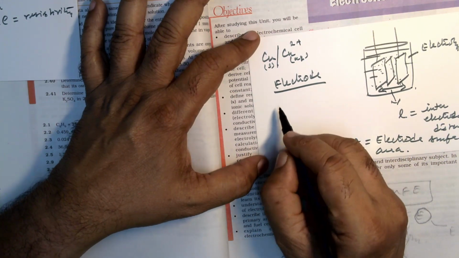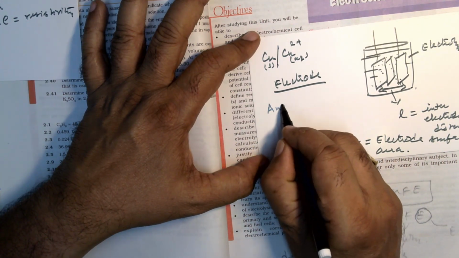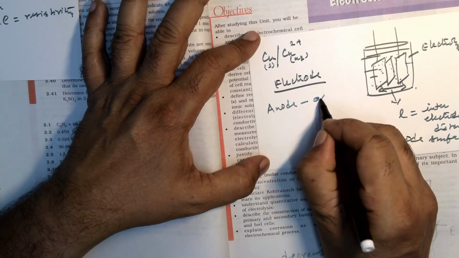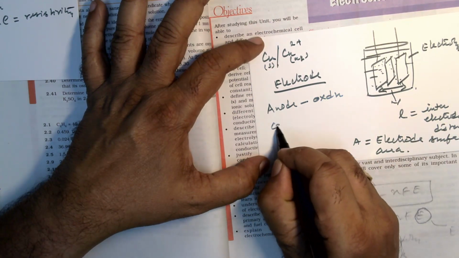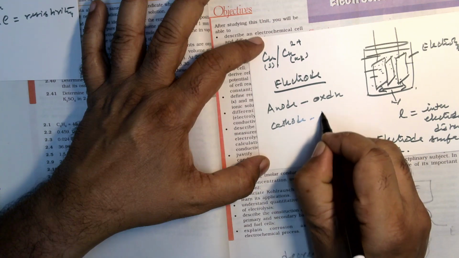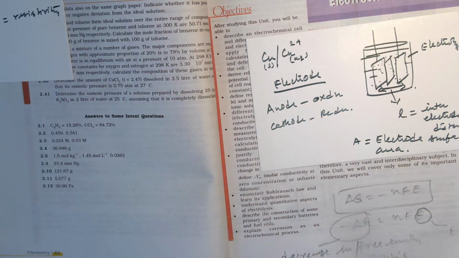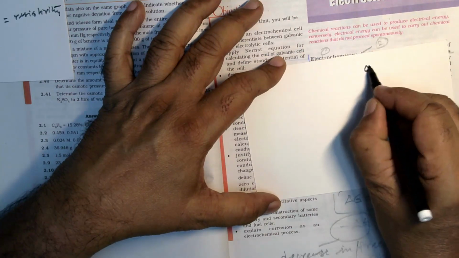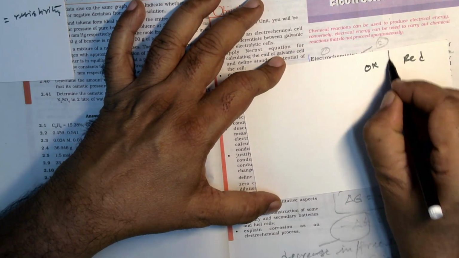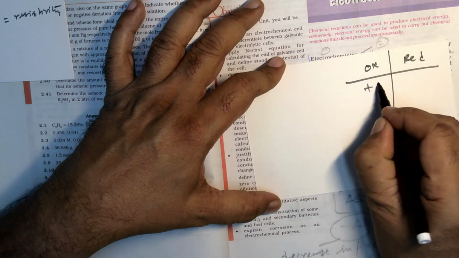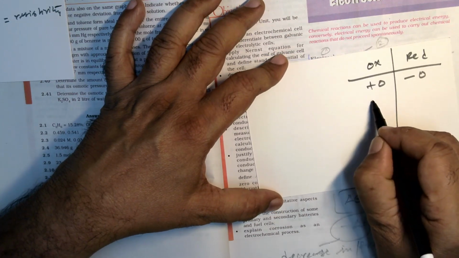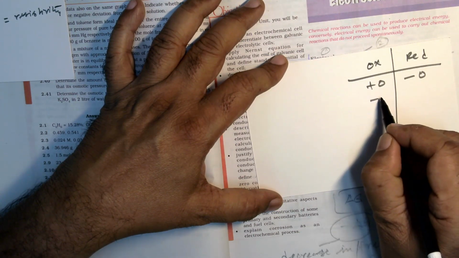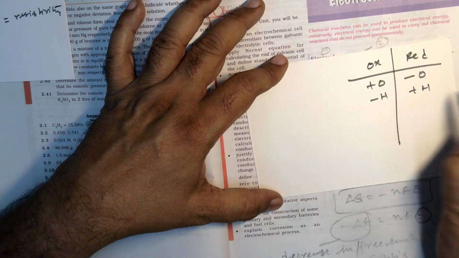So with the electrodes we definitely have anode and cathode. At anode, oxidation takes place. At cathode, reduction takes place. And once again, we should be aware of the redox reactions, for example, oxidation and reduction. This is a simple way to represent oxidation: addition of oxygen, removal of hydrogen. And reduction is removal of oxygen, addition of hydrogen.